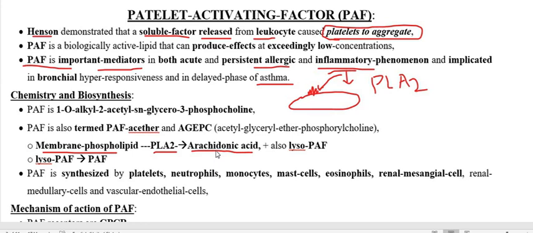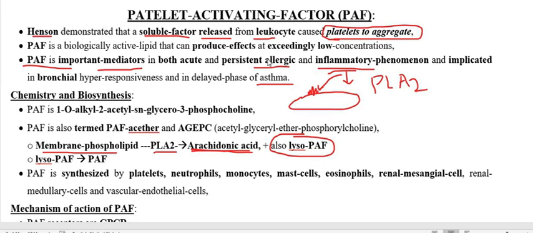and that arachidonic acid participates in the synthesis of prostaglandin, then leukotrienes. In the same way, the membrane phospholipid in the presence of the same enzyme phospholipase A2 does not only synthesize arachidonic acid, it also synthesizes another fatty acid product. We call it lyso-PAF, lysoplatelet activating factor.